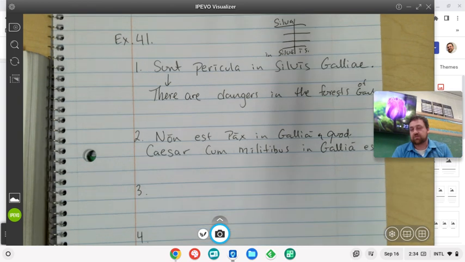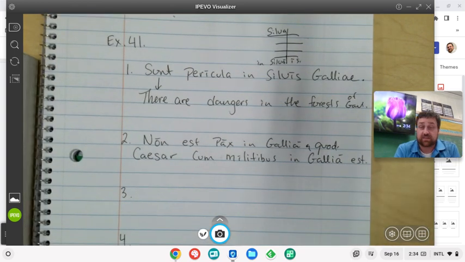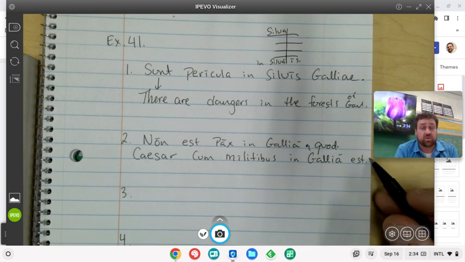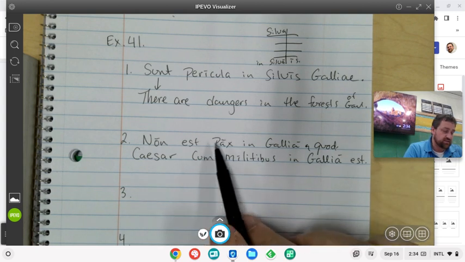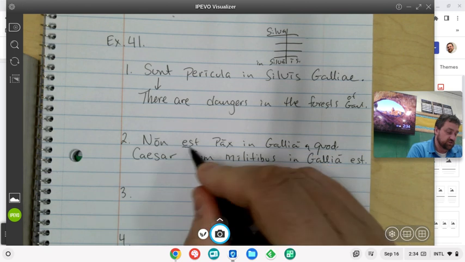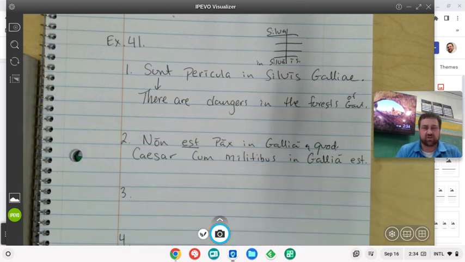All right, and so each time we have a sentence, we're going to begin with subject and verb, making sure that we have the right subject, not just anything that looks like it might be in the nominative, because there could be several things that might look like they're in the nominative, right? We also want to make sure that if we're identifying a plural subject, the verb has a plural ending as well. We want to make sure they match. That's another good check to make sure that we have the correct subject, right? So, non est pax in Gallia. Well, our verb here is just est, because I don't see an actual action-type verb, but est is our verb.